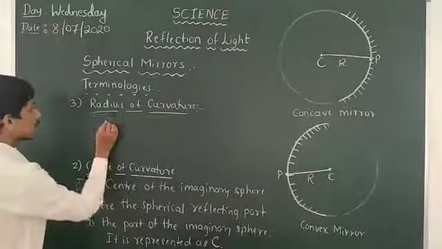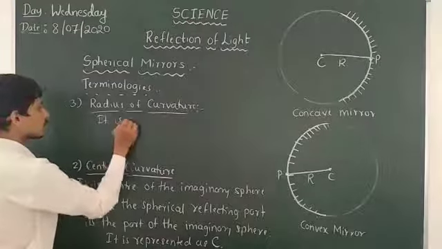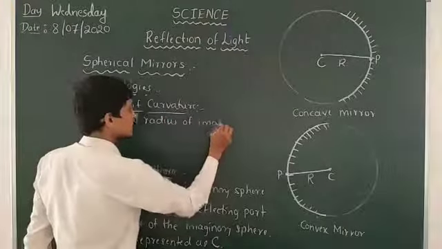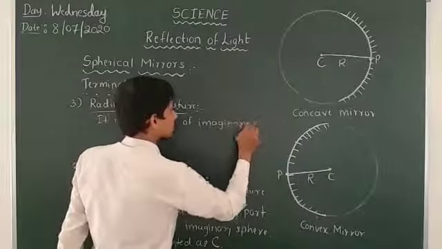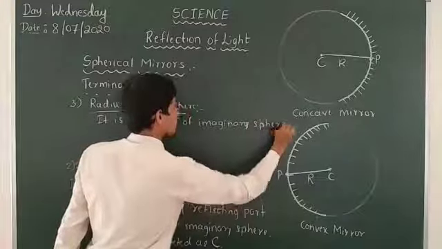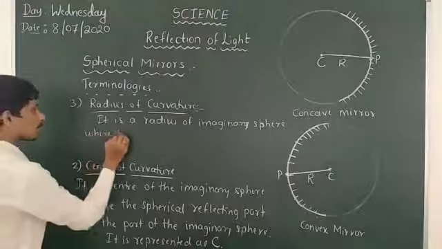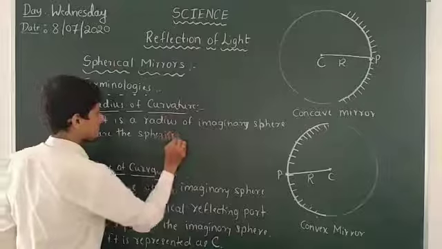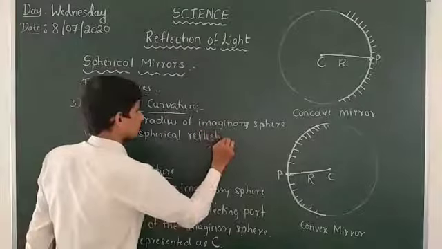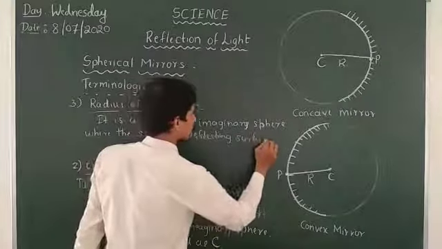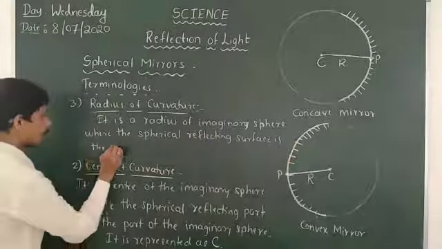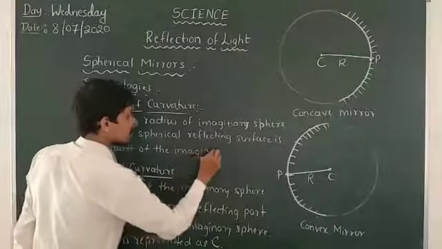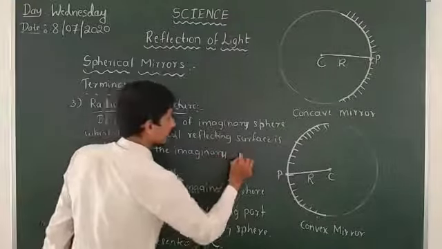So that means it's a radius of an imaginary sphere where the spherical reflecting surface is a part of the imaginary sphere.